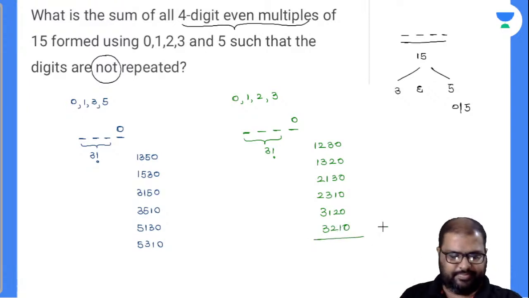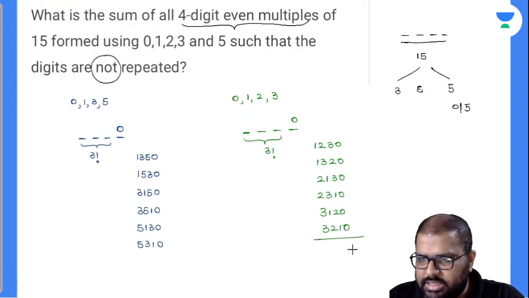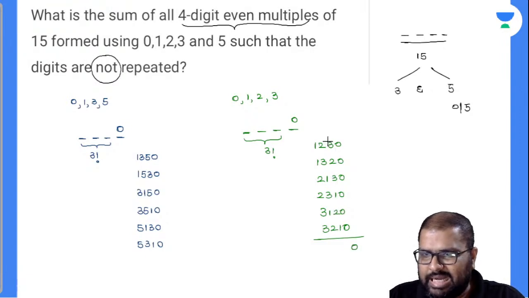Yes, perfectly. Let's calculate this. All the units are 0. Adding the tens column: 1 plus 2, 3, 3 plus 1, 4, 7, 10, 12. Then the hundreds column: 2 plus 1, 3, 6, 7, 10, 12, 13. Then the thousands column: 6, 10, 11, 12, 13.